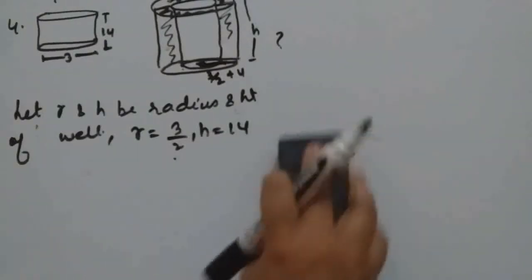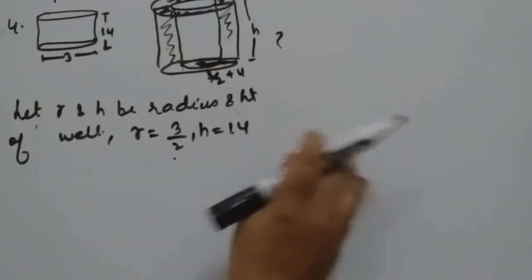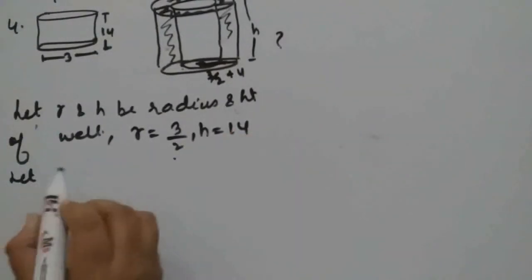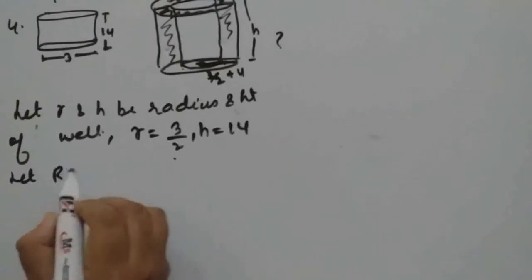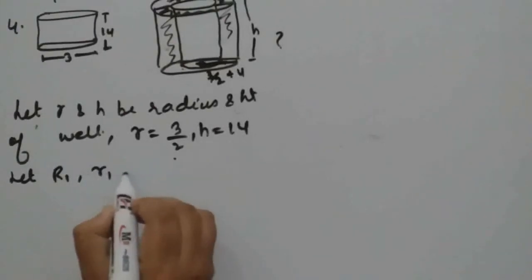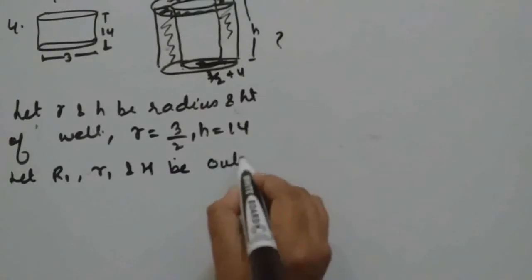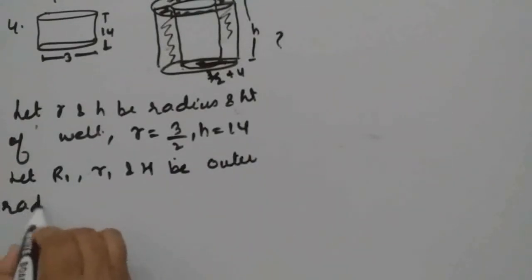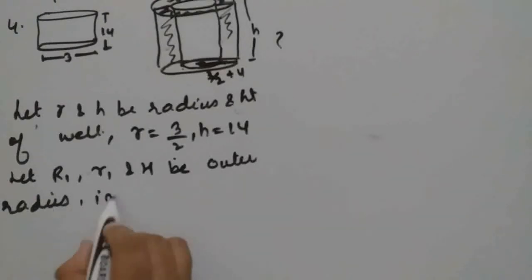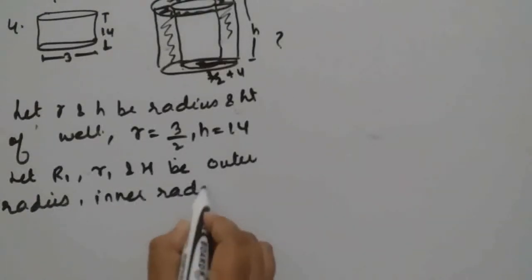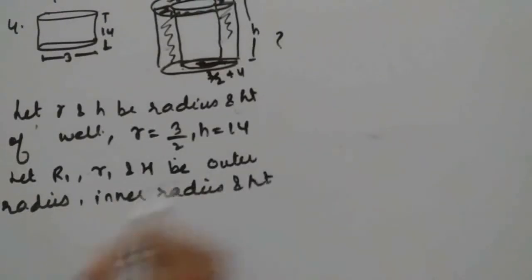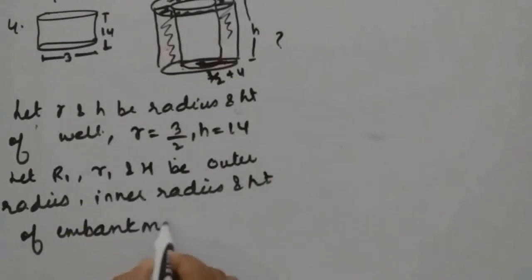So here we will write, let capital R1, small r1 and H be the outer radius, inner radius and height of the embankment.